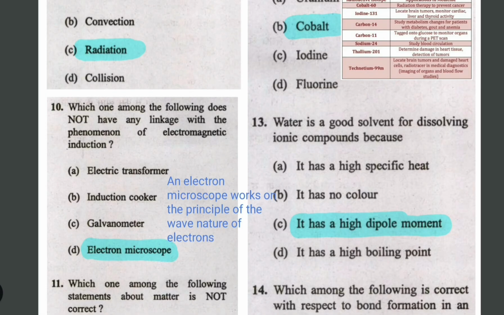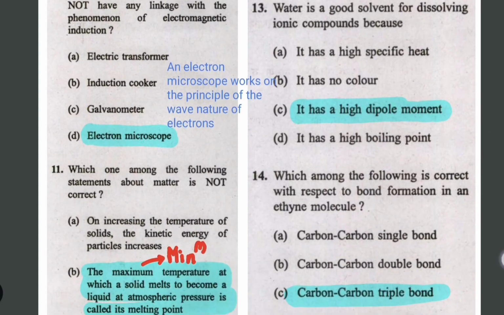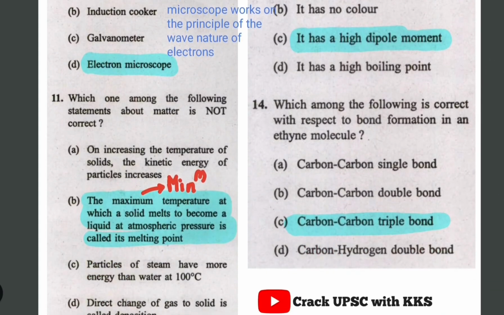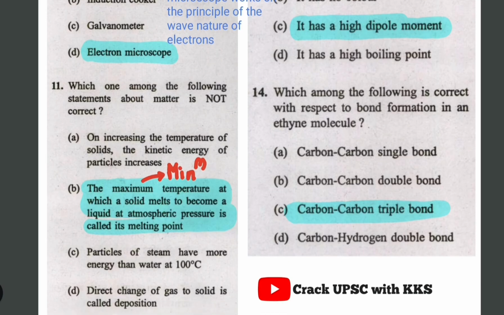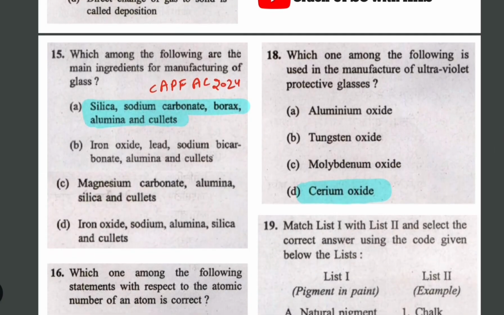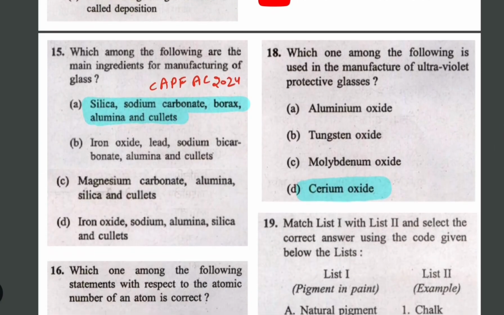So just remember this: why is water a good solvent? Because it has a high dipole moment. This one is ethyne. Ethyne has a carbon-carbon triple bond. A carbon-carbon single bond is ethane. So just revise this in the hydrocarbon chapters of class 11th chemistry. And this one was asked in various PCS exams also. If you have read Ghatna Chakra of Science, then you must have come across this so many times.